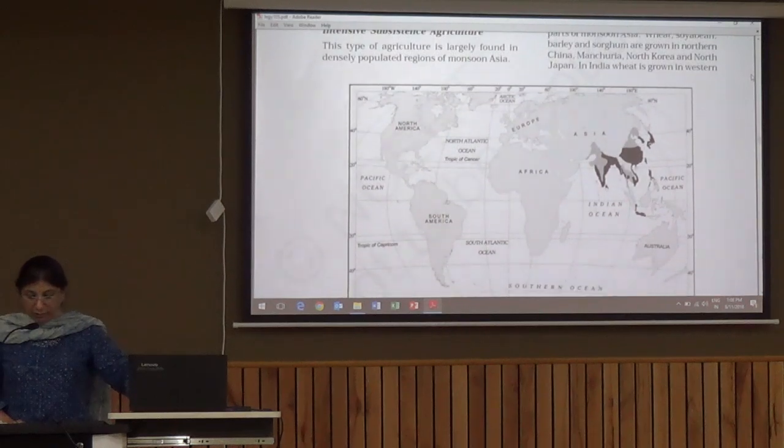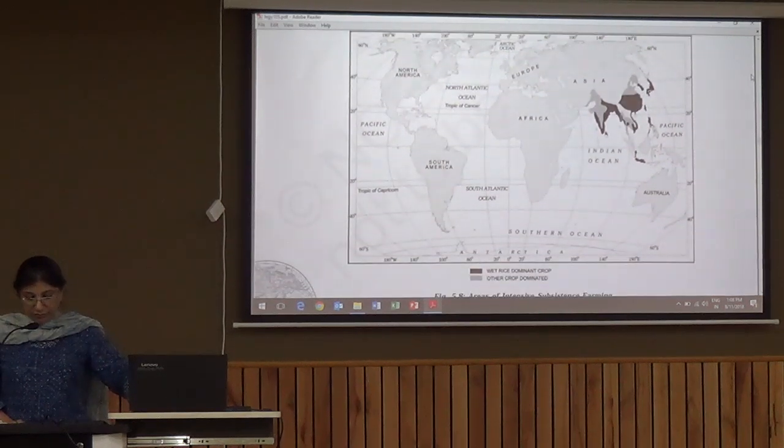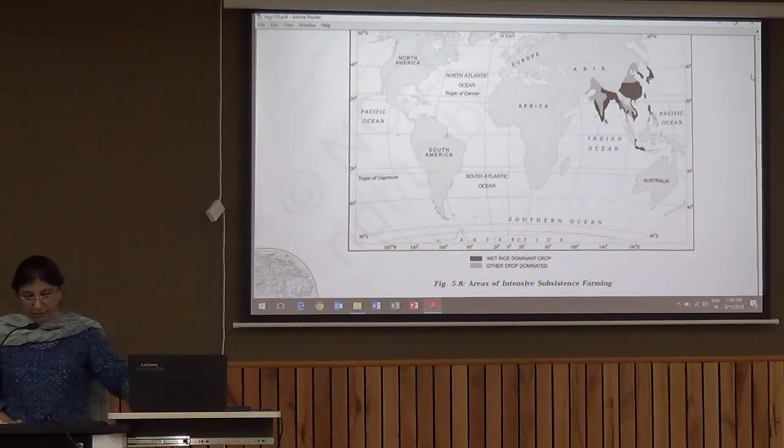So here you can see in the world map the areas of intensive subsistence farming. So entire Southeast Asia or monsoon Asia, some part of Indonesia is under this type of cultivation, and this type of cultivation is divided into two types. One is dominated by rice and the other is dominated by other crops, mainly wheat and millet.